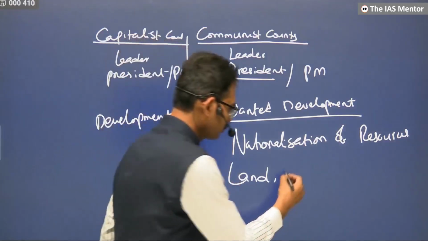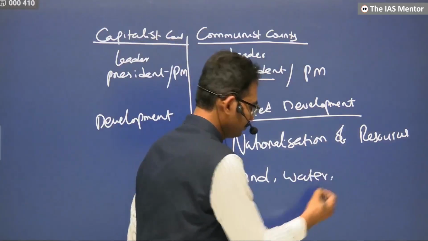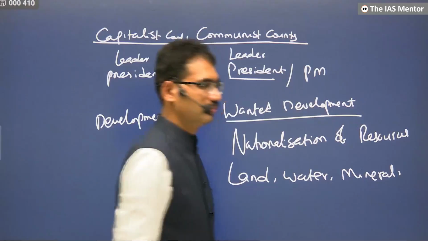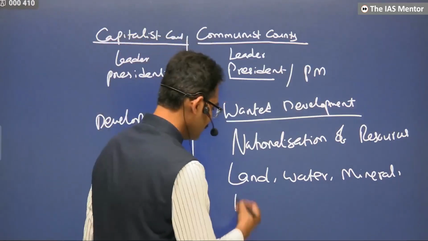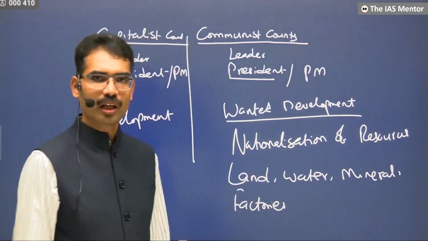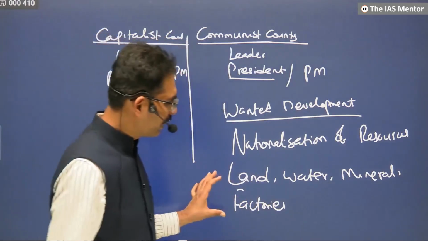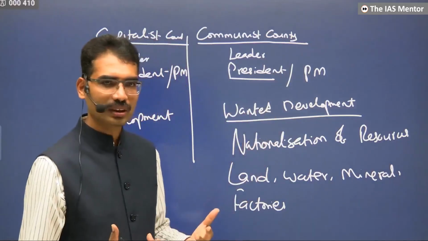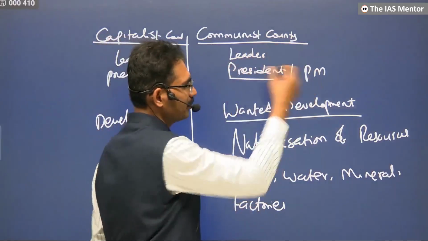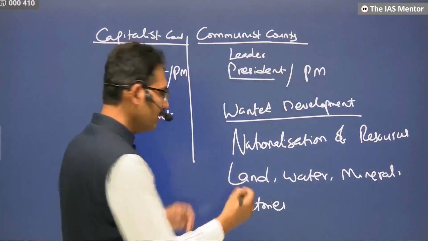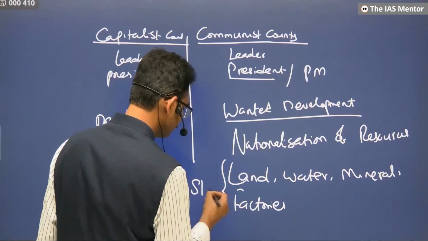Water belongs to the nation. Minerals belong to the nation. Factories belong to the nation. Everything belongs to the nation. Everything is controlled by the state, under the leadership of the president or prime minister, that invisible entity we call the state.